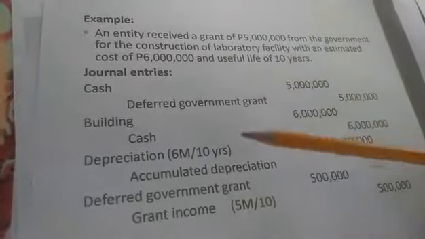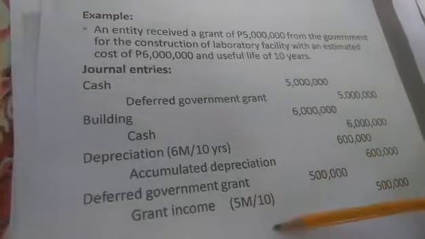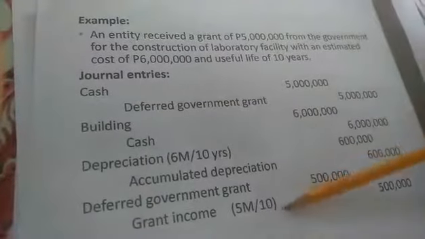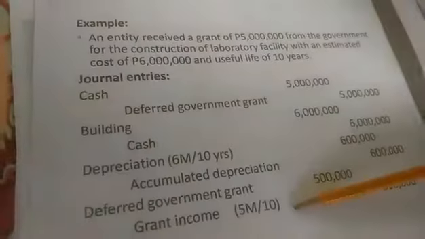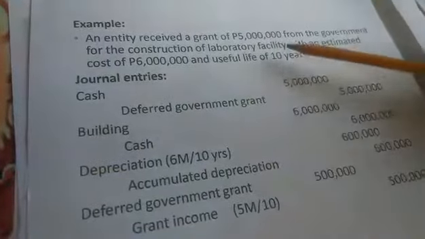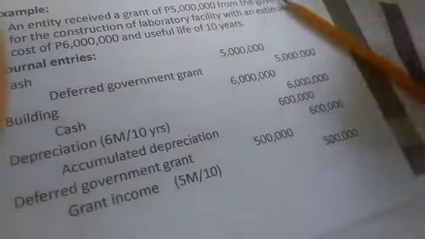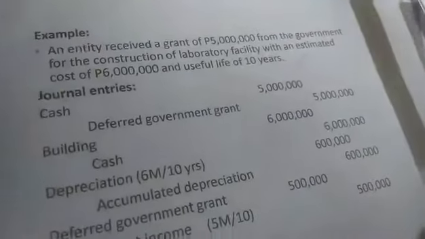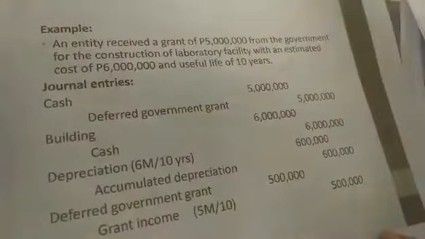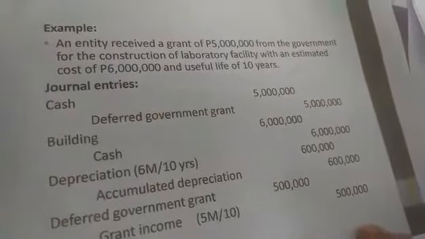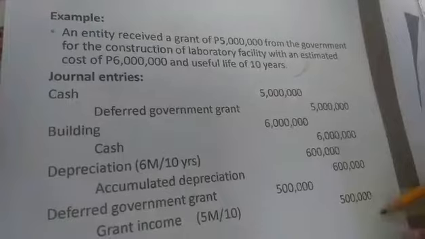I-credit siya dati, but this time, since magre-record na tayo ng income, i-debit natin siya for 500,000. Nanggaling siya doon sa 5 million grant divided by the estimated life of 10 years. So, 500,000 yun. And then, we credit grant income. Recognize na natin yung income ng 500,000.